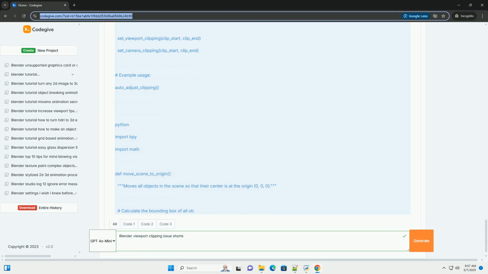Important considerations for moving the scene. Animation: if you have animated objects, this script will move the objects, but it will not update the animation data. You'll need to manually adjust the animation curves or keyframes to account for the new object positions. Constraints and drivers: constraints and drivers that rely on absolute world positions might also need to be updated. External files: if your scene uses linked or appended objects from other Blender files, moving the objects in the current scene will not affect the objects in the external files.